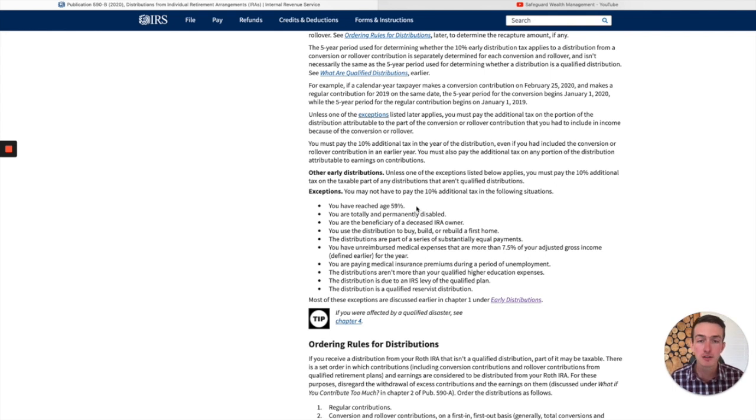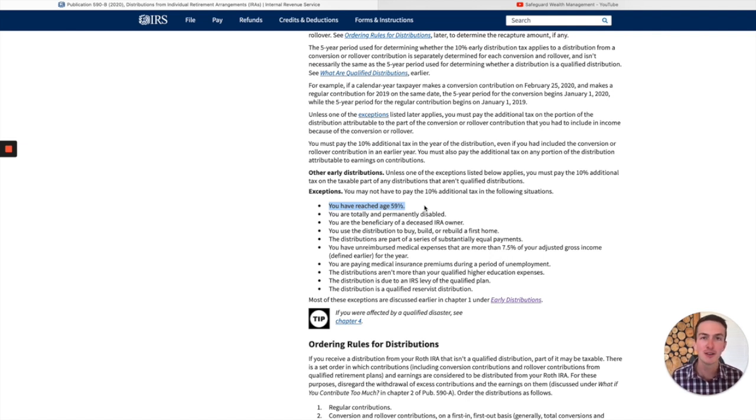And again, you can see there are some other exceptions here as well, if you're totally and permanently disabled, or if you're the beneficiary of a deceased IRA owner. You can read through all of these together. But the exception that's going to apply to most people is this age 59 and a half. They have the exception from the 5-year conversion rule.